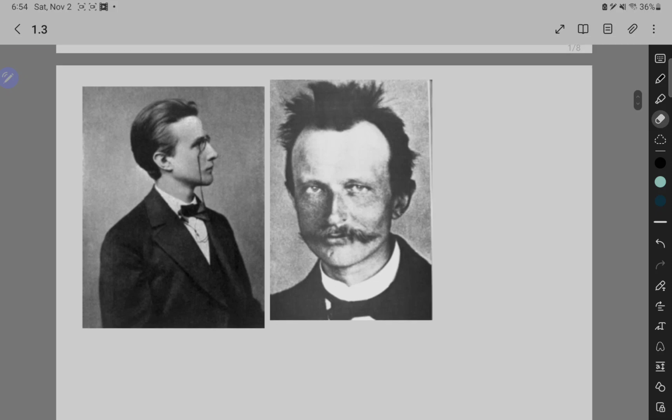First I want to look at these two images of Max Planck. You might have seen these on a meme, of like the guy before he studied physics, after he studied physics, because the left is a picture of Max Planck when he was young, and then the right is a picture of Max Planck when he's older, right, after he started studying physics.